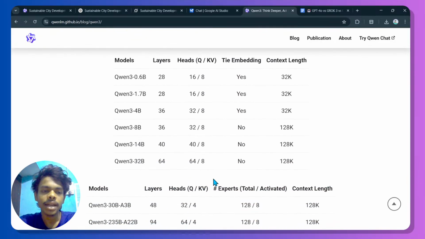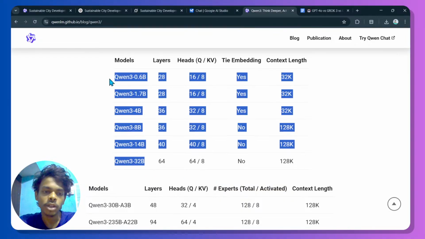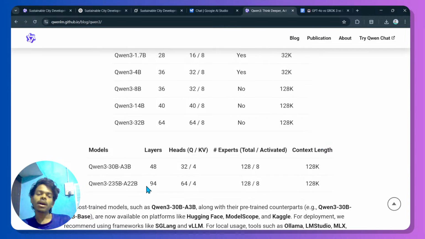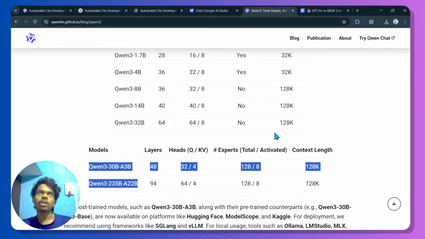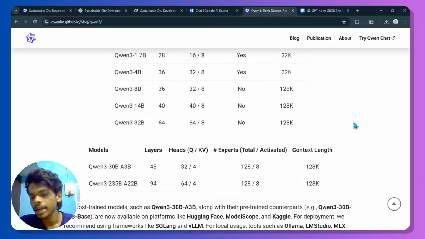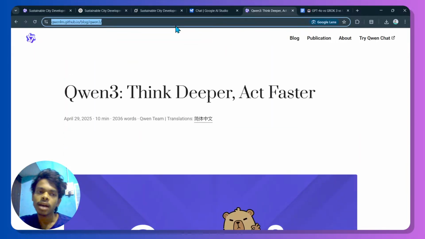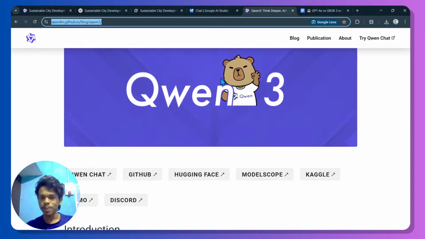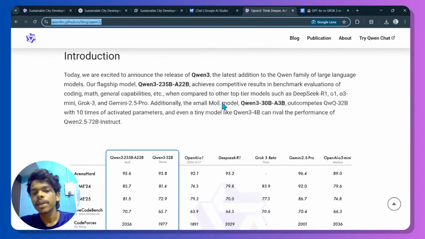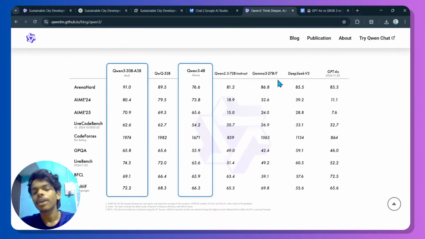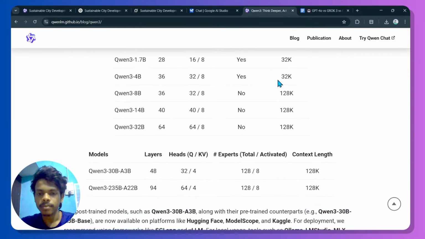And you can see that there are so many models of Qwen-3, and this is the latest model. Also, you can use this model on your local machine. It is open source and it is freely available. You can use Ollama, and if you do not know how to use any sort of models on your local machine, on your PC, on your laptop, I have created a separate, dedicated video. You can watch that. The link will be in the description.